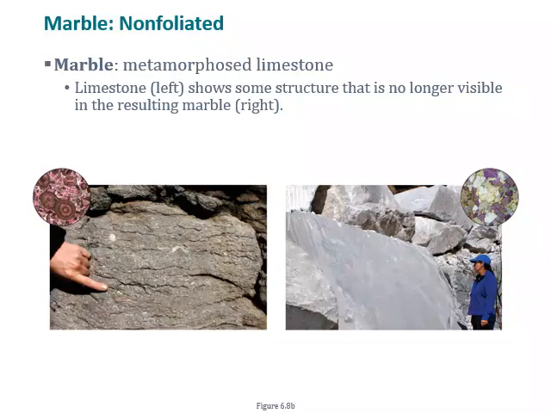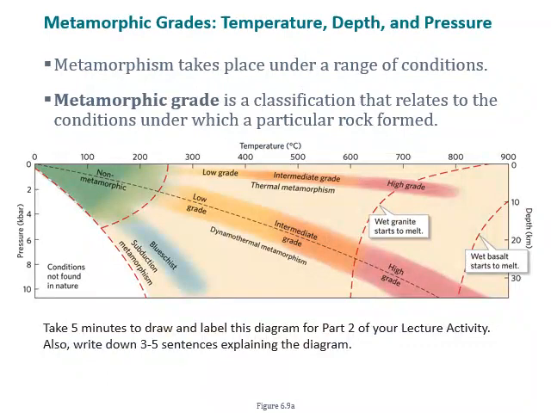Next we discuss metamorphic grades, and these are a result of different temperature and pressure ranges at different depths. So metamorphism takes place under a range of conditions, and metamorphic grade is a classification that relates to the conditions under which the rock formed. So you'll see at low temperatures and pressures we have no metamorphism. This is where sedimentary rocks are created at these temperature and pressure ranges.